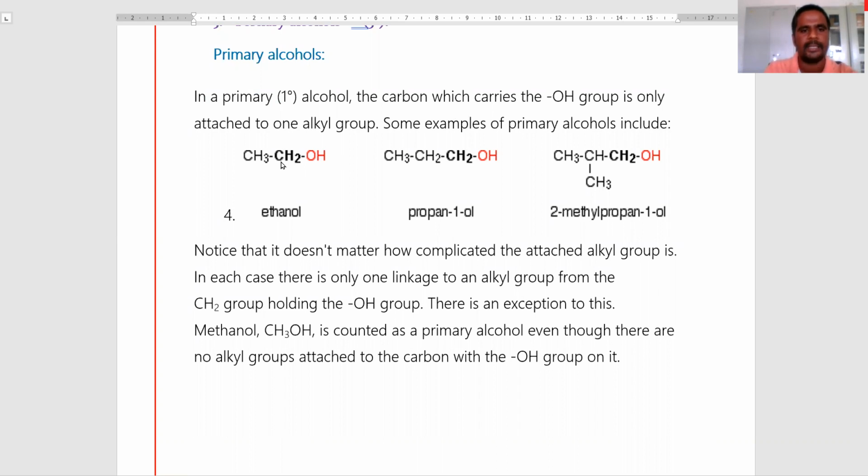attached carbon is directly bonded to one alkyl group is called primary alcohols. Here what I am saying, the hydroxy attached carbon atom is directly attached to one alkyl group is called primary alcohols. We observed in these examples, in all examples, the hydroxy attached carbon atom is bonded with only one alkyl group. These are called primary alcohols.